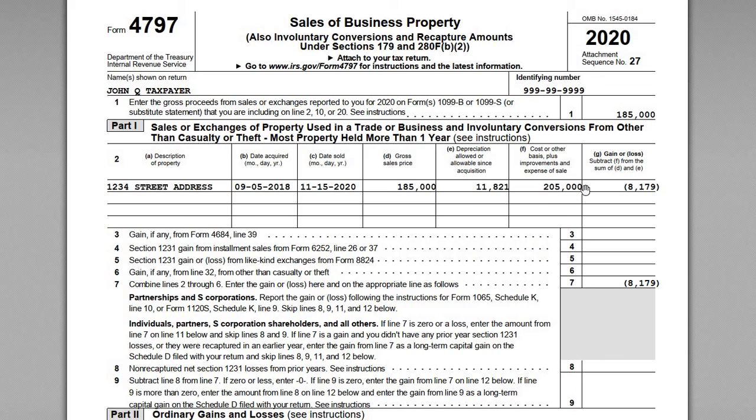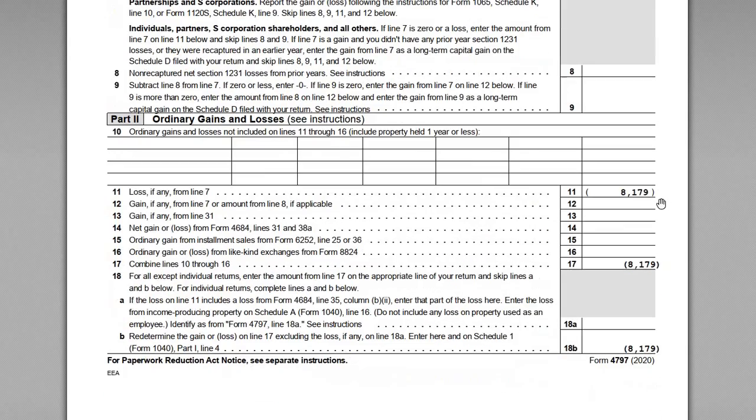So we've got the date acquired, the date sold, the sale price, he sold it for $185. The initial cost basis plus expenses of sale was $205, and then that's the amount of depreciation that was taken over the years. So when you net all those together, his gain or loss on this disposition is that loss of $8,179.